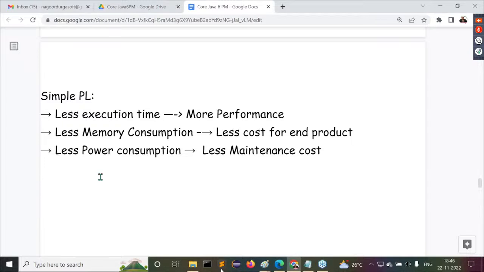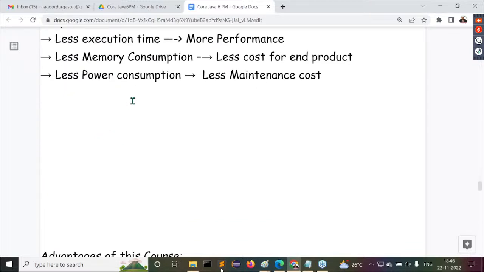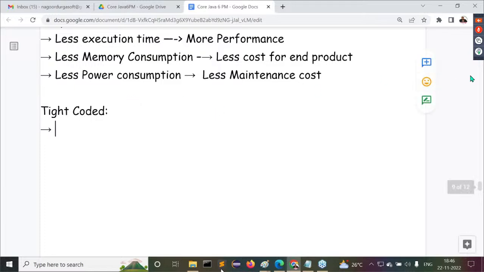Okay, finally, Sun Microsystems decided all the features they want to include in their new programming language. They finalized the features, then immediately they wanted to start implementation. Okay, sir, only simple programming language will be understood. The remaining two are available, am I right or not? What are the remaining two things, guys? Now tell me, what is the second feature here? Tight coded. What is the meaning of this tight coded here? All of you observe carefully. I'm giving some clarity for you.